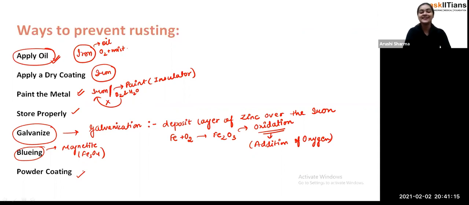Among all of these, one of the great options is to store properly, that is, don't allow your bicycle to stand in some open area. Exactly. But all of them are very good. All the processes or ways are very nice to do, but storing properly means we don't have to do anything, we just have to store things properly so that there will be no oxygen or moisture. Fine. So these are the ways to prevent the rusting of iron.